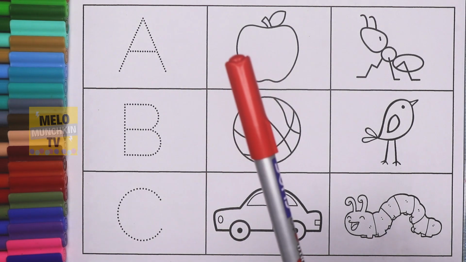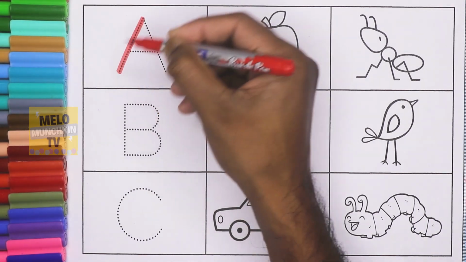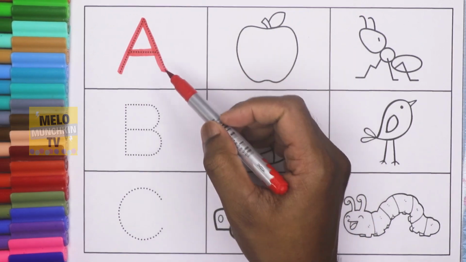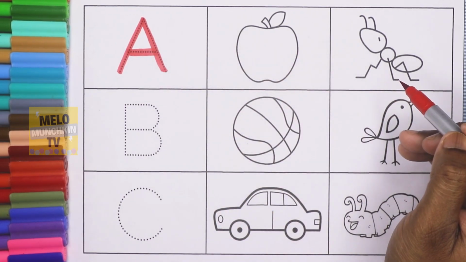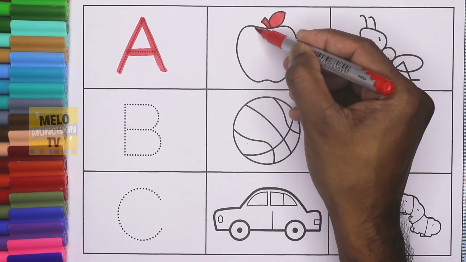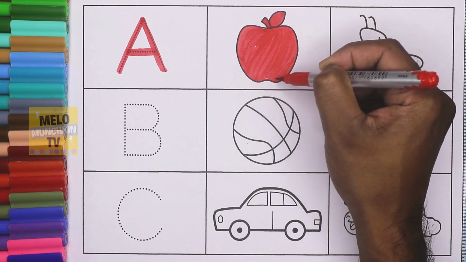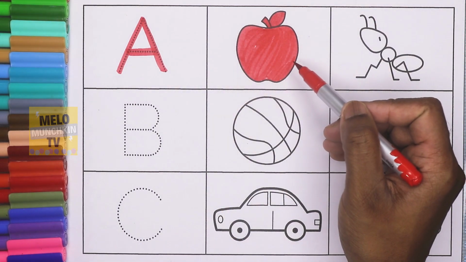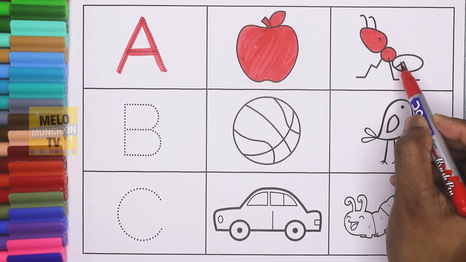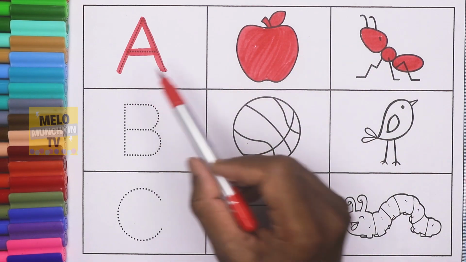So first I'll take red color to write the letter A. This is A. A for apple. A for ant. So let's first color the apple. So A for apple. Next A for ant. So let's color it. Okay. This is ant. A for apple and A for ant.